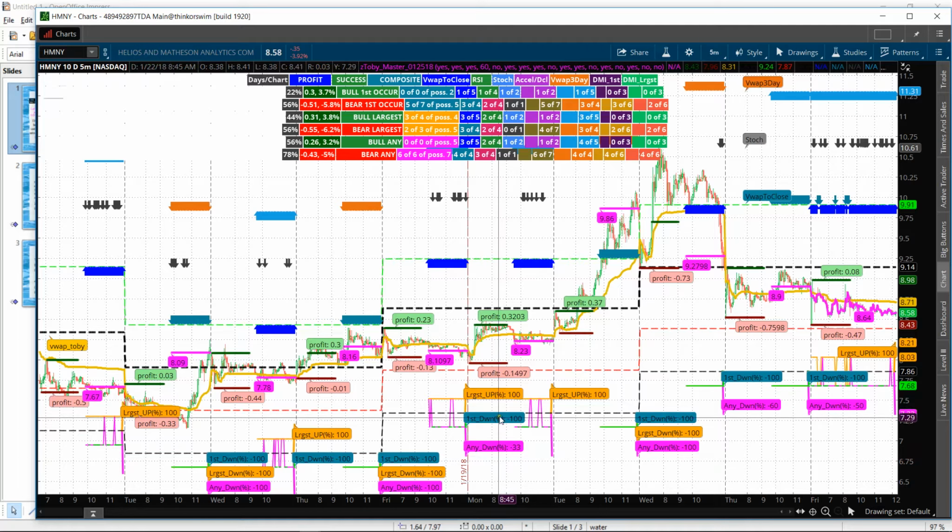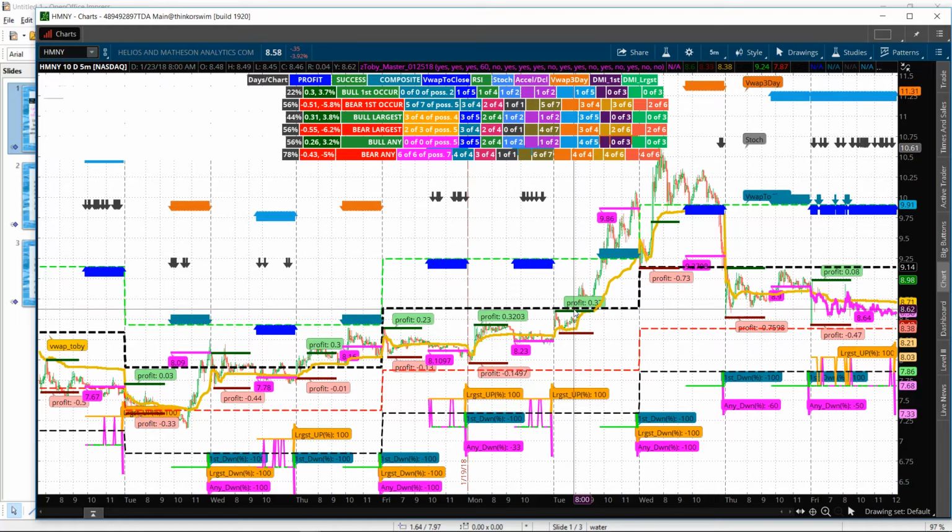This day is down, down, up. So 2 of 3 say down. Now the arrows say up, down. I'm going to say it's a split day. Let's not argue. Let's not bet on that day. This one says up. This is up. 2 of the 3 say go up. I would say there aren't any downs. Let's go for it. And what happened? Closing, and it went up. So we're 3 for 4, 4 for 4.